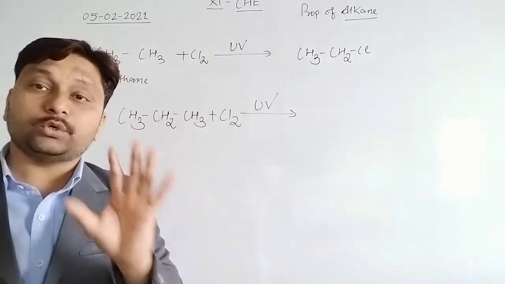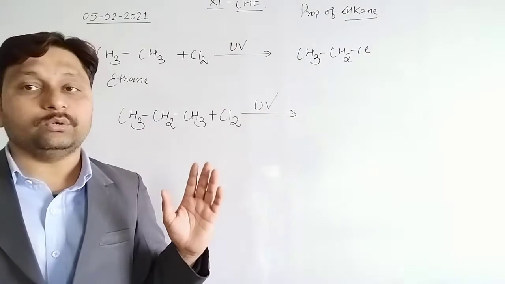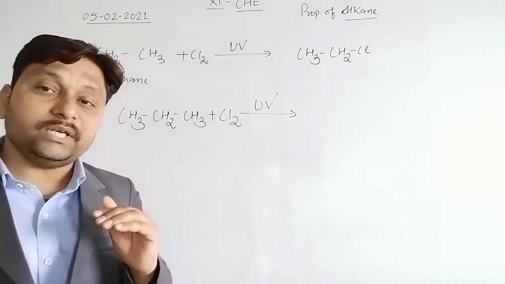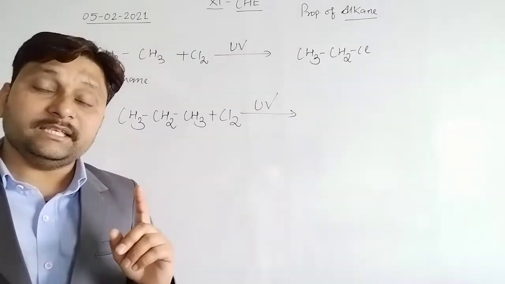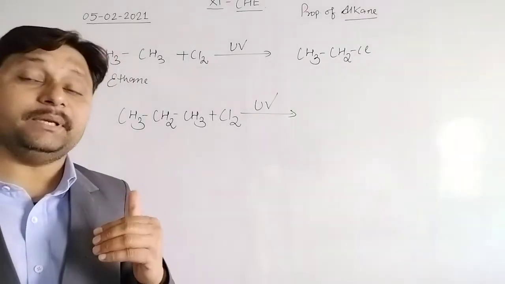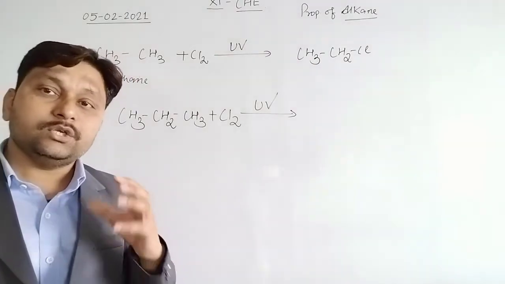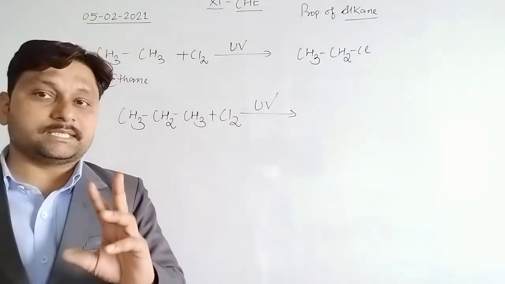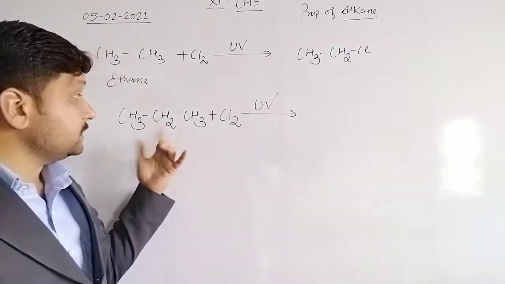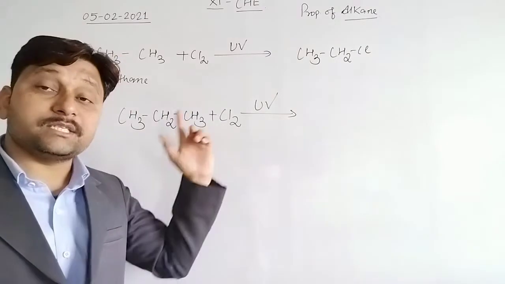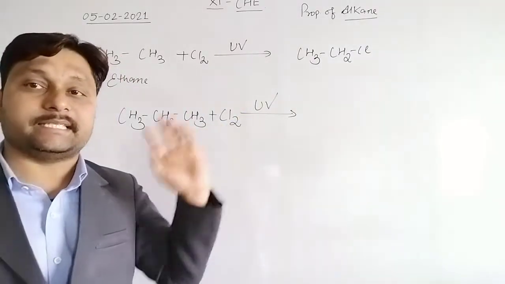There may be two products. One may be 1-chloropropane and the second may be 2-chloropropane. So which one is the major product? Number one. Second one, which one is a minor product? Or simply we can say, sir, there is one answer or more than one answer. So always remember there may be more than one product. One is 1-chloropropane, one is 2-chloropropane, and another is the remaining H and Cl, that is HCl.